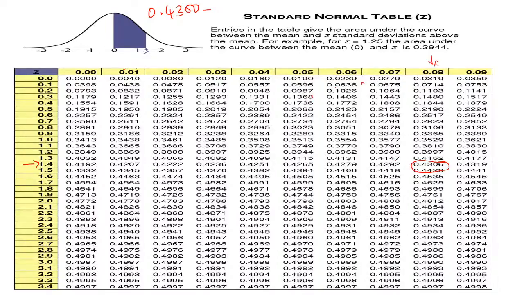So 0.4306 is the nearest value and the corresponding z value you find out from the left hand side. You have to take 1.4 and the second digit is to be taken from this side. Always we used to find the probability corresponding to a z value. Now you have to go in the opposite direction, that is, probabilities are given and you have to find out the z value. So for 0.4306 the corresponding z value is 1.48.